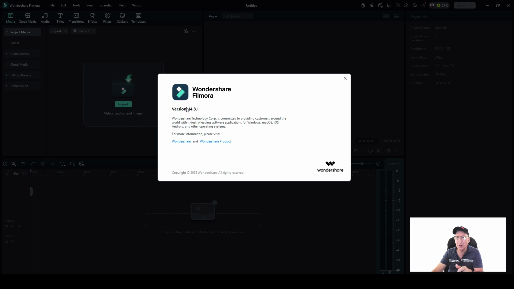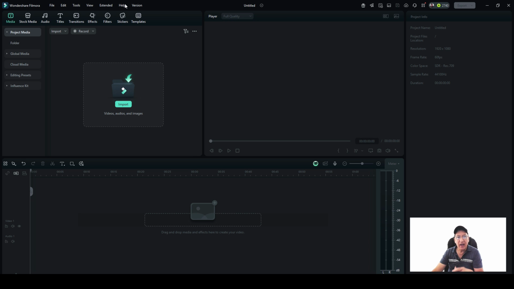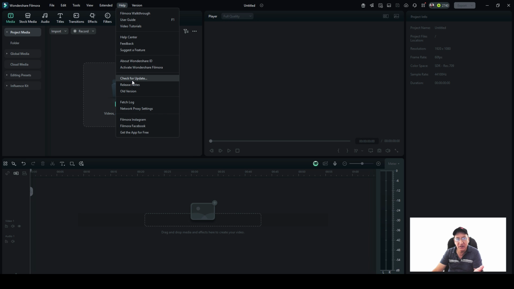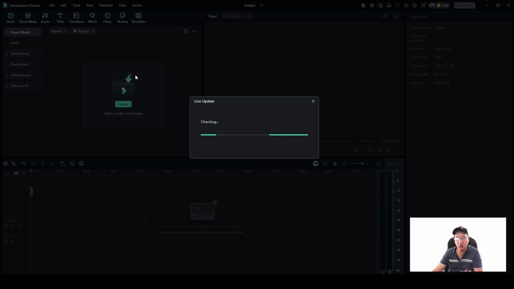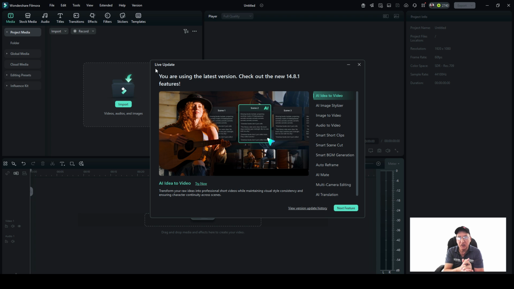It's version 14.8.1. So that's how you can always check the version. Anytime you want to check if there are any updates, go to Help and click Check for Update. It'll say checking, and it's going to show you the latest. It says you are using the latest version.